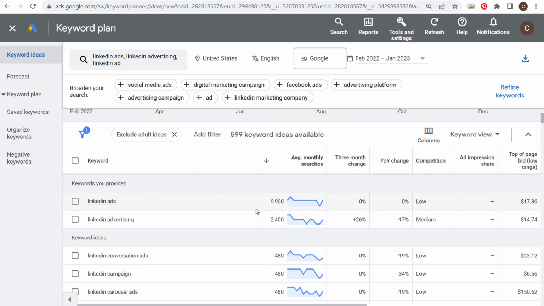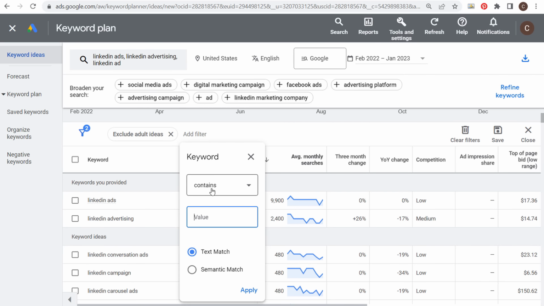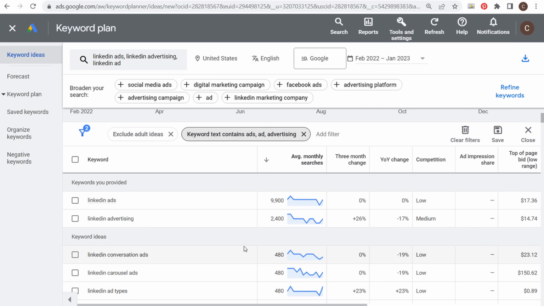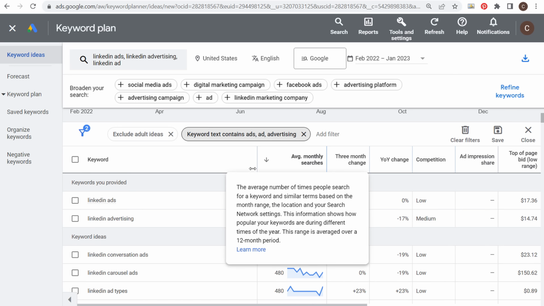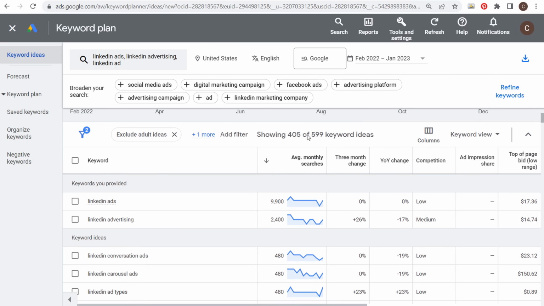The other thing I like doing is seeing the search volume for some of these different keywords, like YouTube ads versus YouTube advertising, Google ads versus Google AdWords as they made the name switch. So you can see what people are actually searching here. But what I like to do is add filters. We're going to say keyword text must contain ads, ad, or advertising. So I want to keep it really focused to LinkedIn ads or advertising. Click on apply, and what you're going to see here is we have the most popular keywords by average monthly searches, 405 out of the 599 keywords.